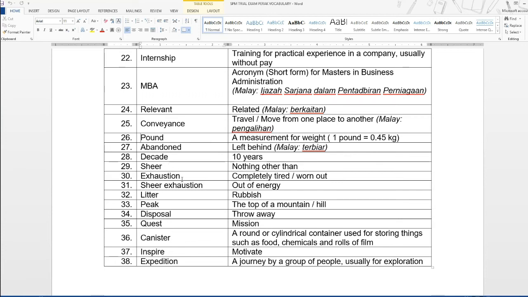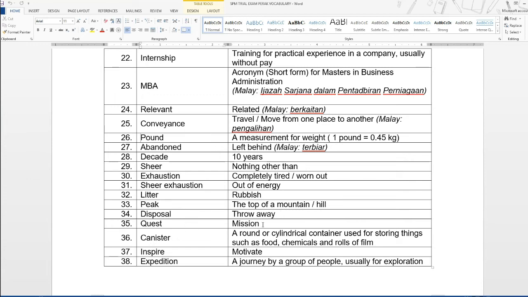The next word is exhaustion, completely tired or worn out. When you combine sheer and exhaustion together, sheer exhaustion, it means out of energy. It's very, very hard to move. You're very, very tired. Next word, litter, meaning rubbish. A peak is the top of a mountain or a hill. Disposal is to throw away.